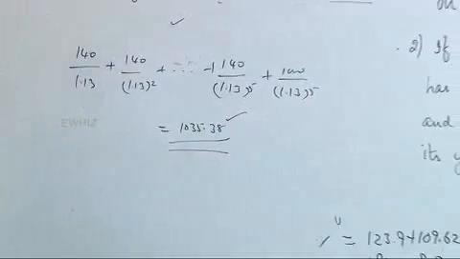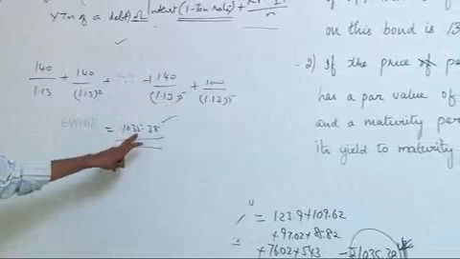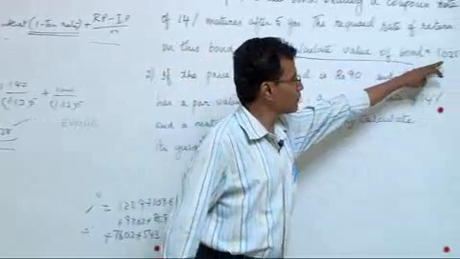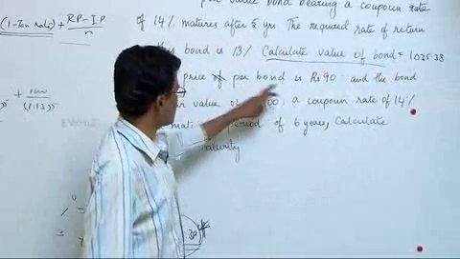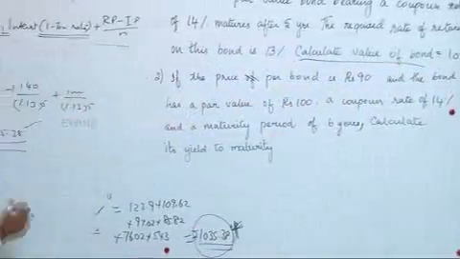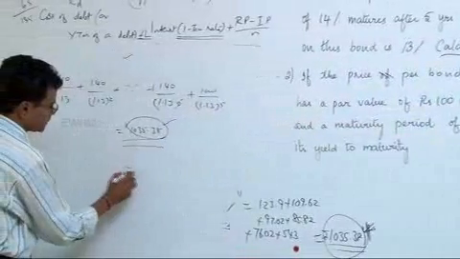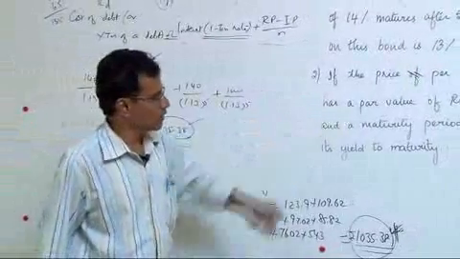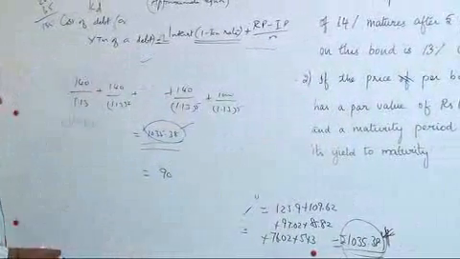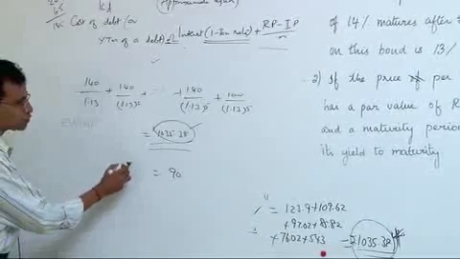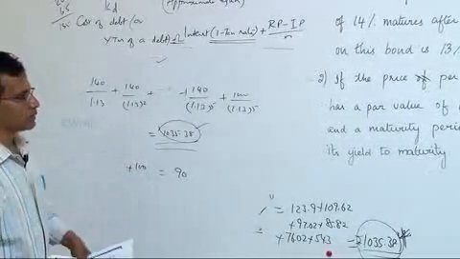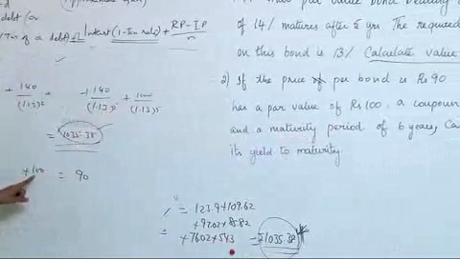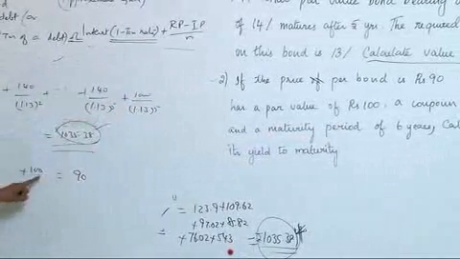All this added together is 1035.38. Now what is asked for here is price of the bond is 90. They have given this. The value of bond or price of bond today is 90, which means 90 is available. The par value is 100 and therefore presuming the bond is redeemed after 6 years at 100, the maturity value, here it is 100.